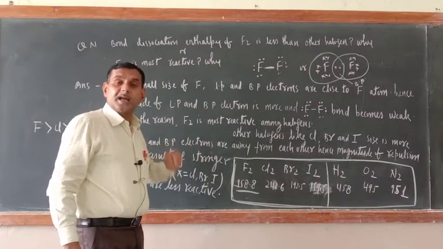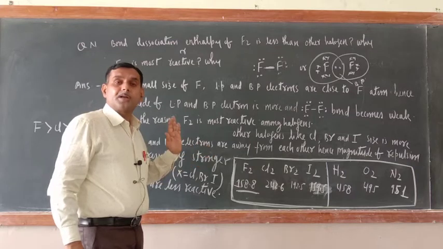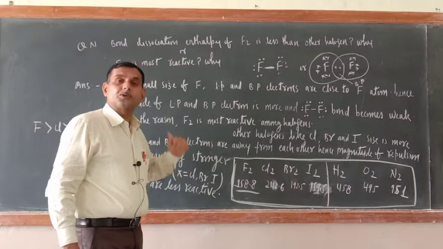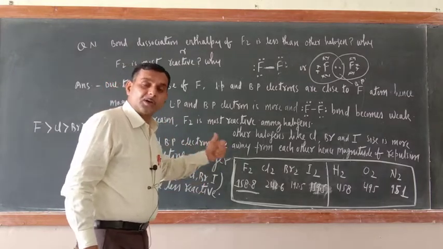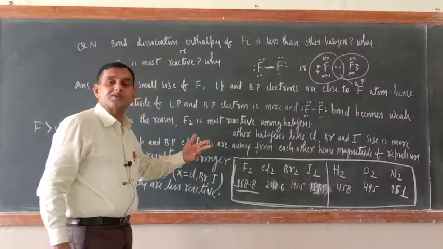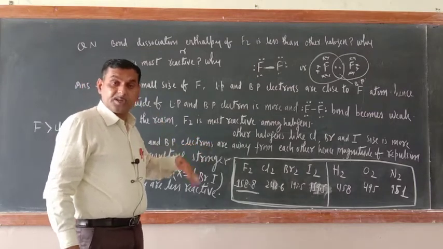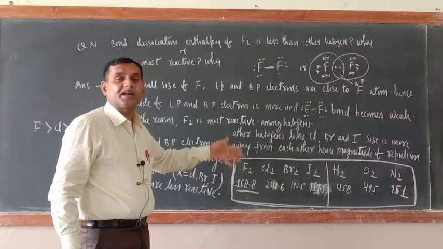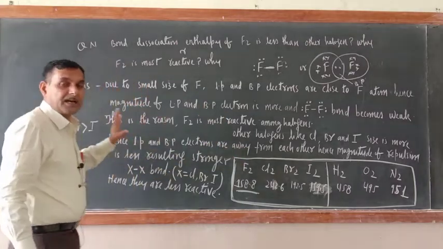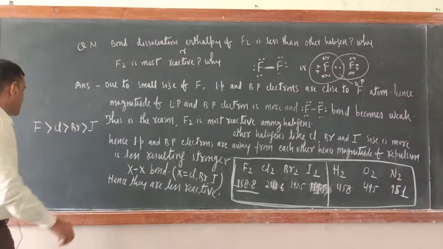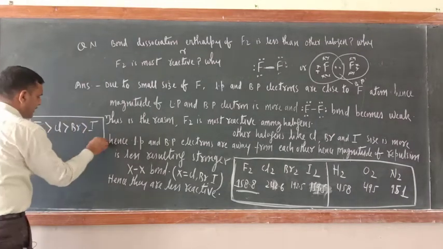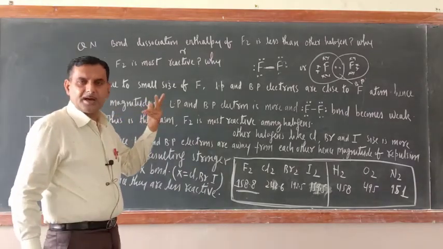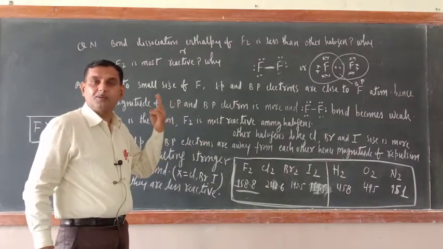So to decide the reactivity, not only bond dissociation enthalpy but electron gain enthalpy should also be taken into account. Chlorine, despite having more bond dissociation enthalpy, is more reactive than Br2 and I2 because its electron gain enthalpy is more. So consider all aspects, then decide. This is the final order of reactivity. As far as the reactivity of halogens is concerned, we have taken both factors into account.